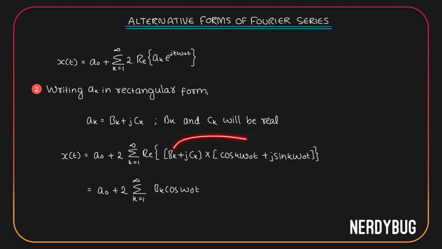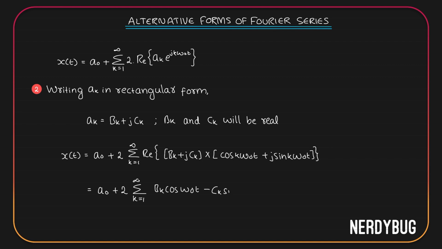If bk is multiplied with j sin k omega naught t, there is j, so it is going to be imaginary. We don't have to take it. Then jck multiplied with cos k omega naught t, again there is a j, so it is imaginary. Jck multiplied with j sin k omega naught t, j times j is negative 1, so this will be real.